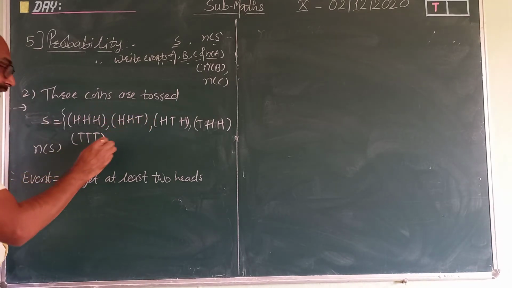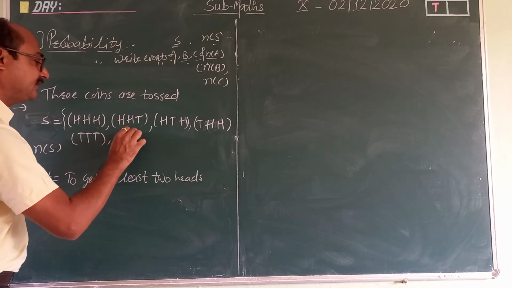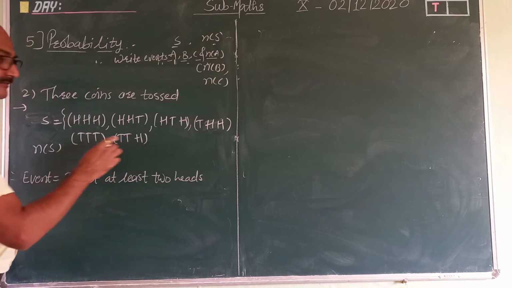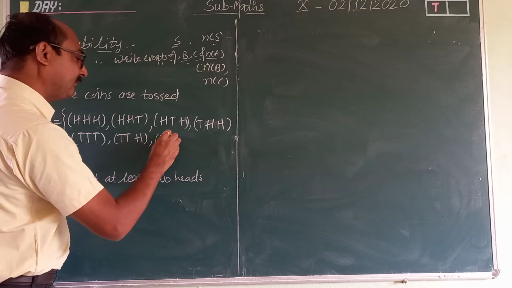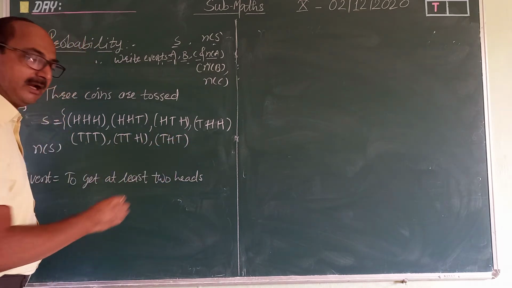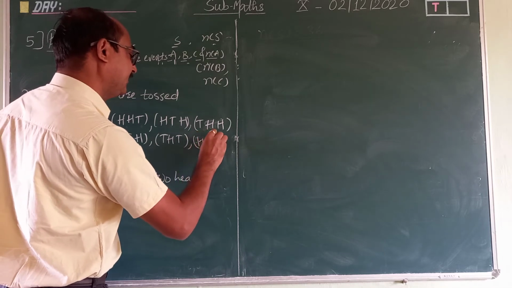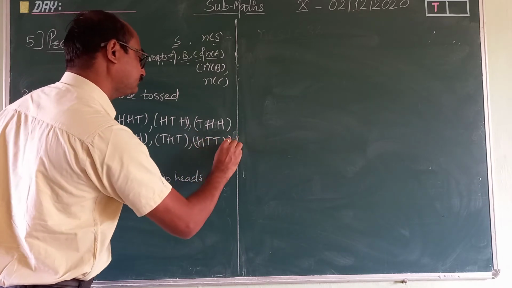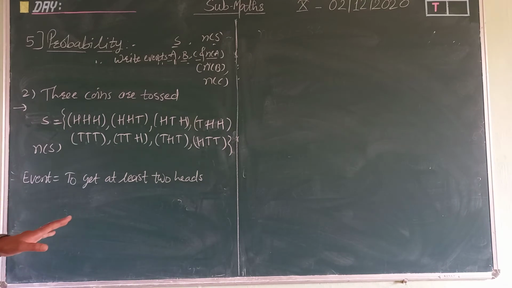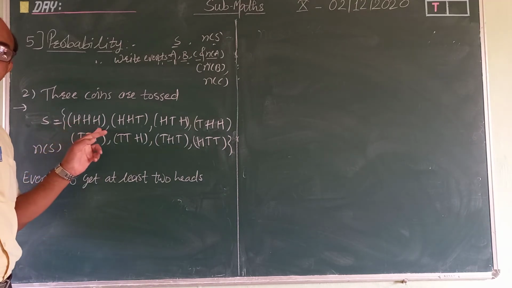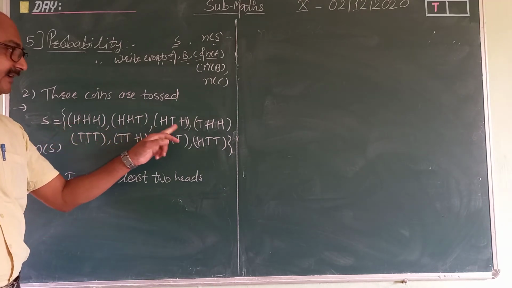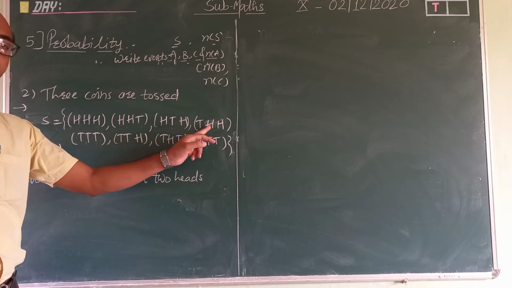Now you have to take along with this TT, 1H at the last, then in between, then before this H, HTT. Finish. See how simple this is. For HHH, HHT, you have to adjust T last, middle, first.